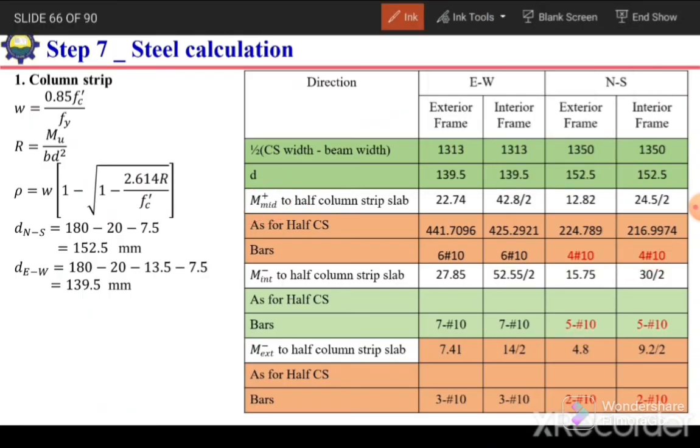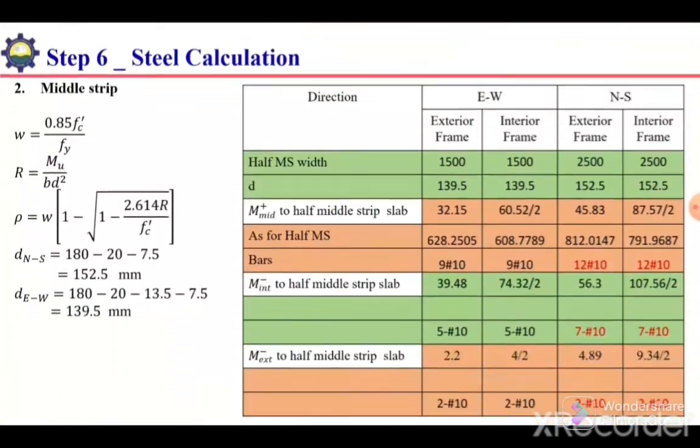So first I check for the M positive. Now I check, for example, M interior negative. So for M interior negative moment at the interior support, we have 5 bars of 10 millimeter dia for interior as well as for exterior frame in north-south direction. Interior negative moment. So let's see how we will look at that.